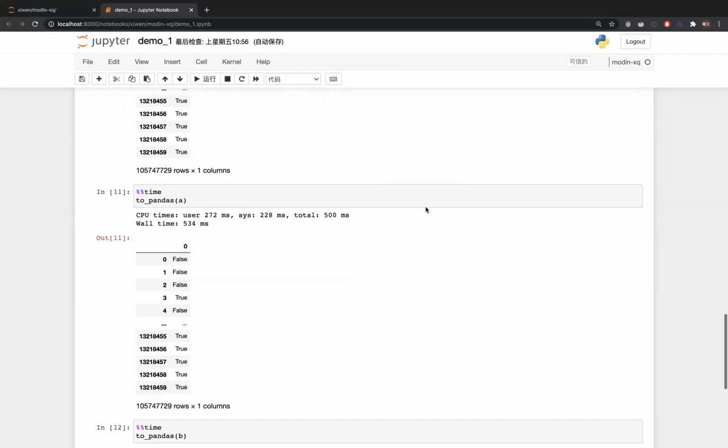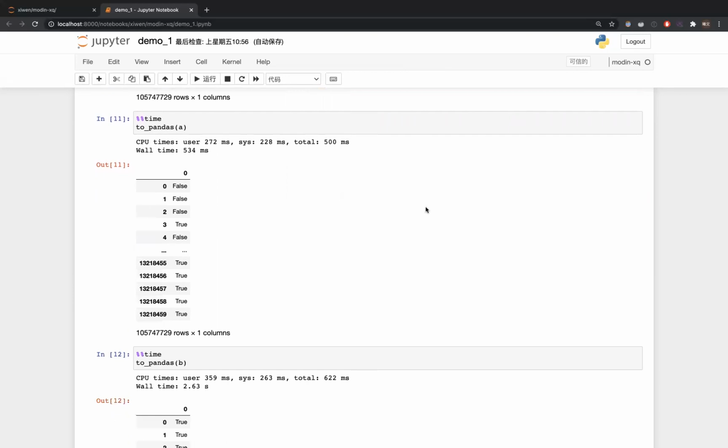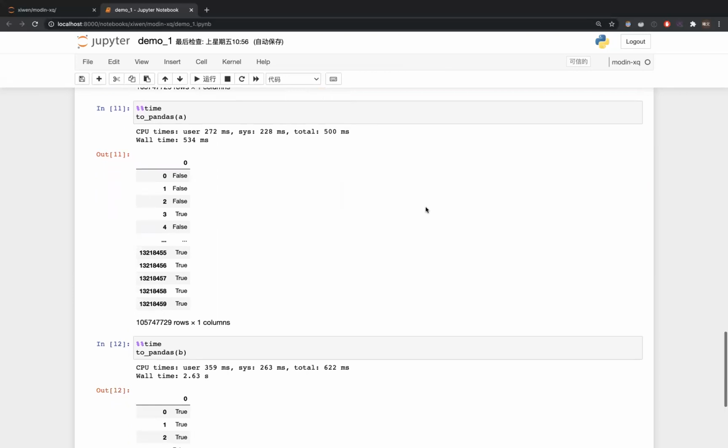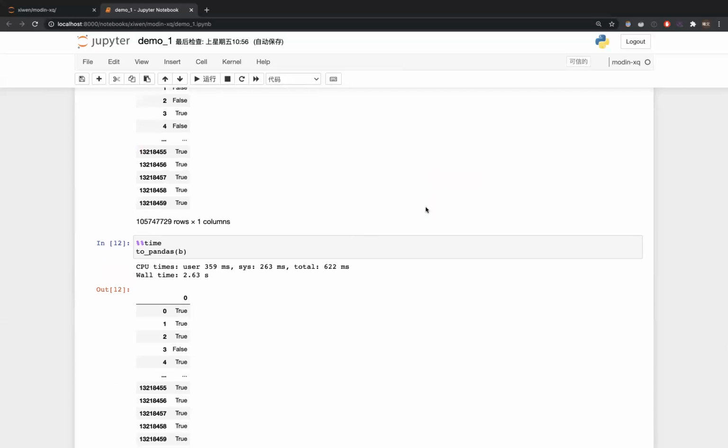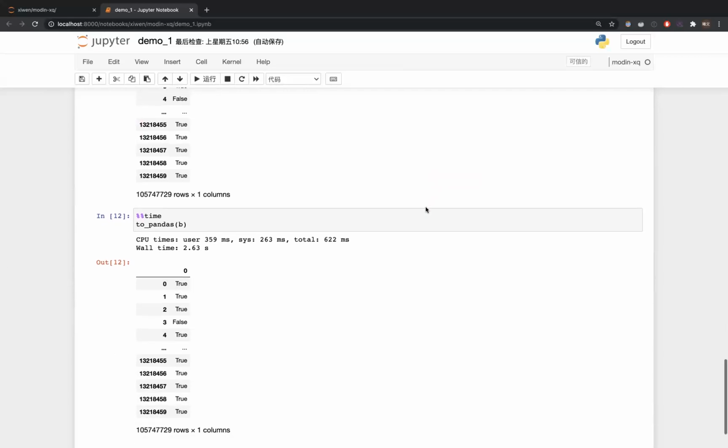And next, let's materialize the other variable B. The latency is about 2.6 seconds. It is much smaller than the time when we materialize A, because right now the data loading nodes are already materialized. So it actually runs less computation than the first two pandas calls.